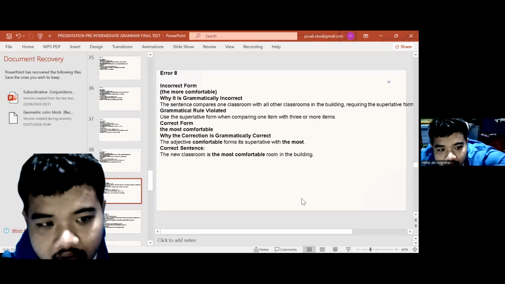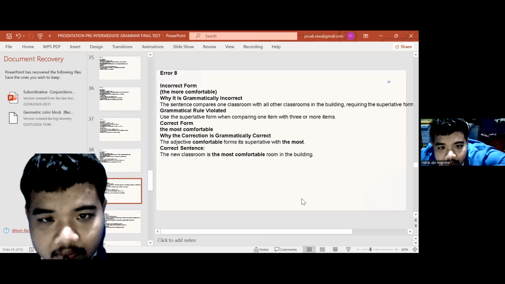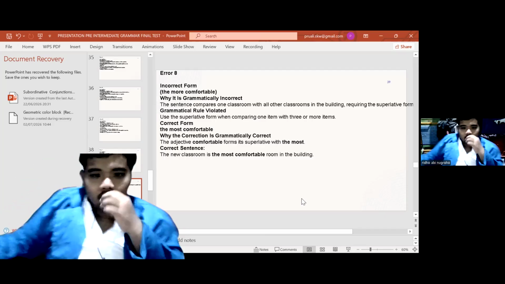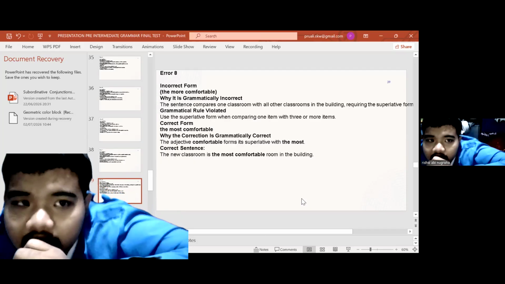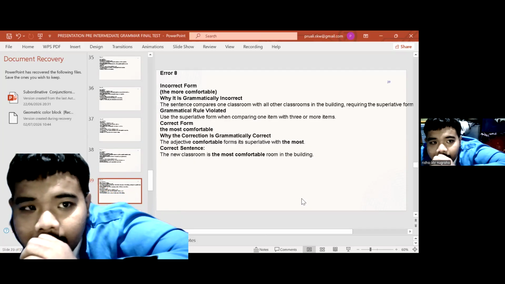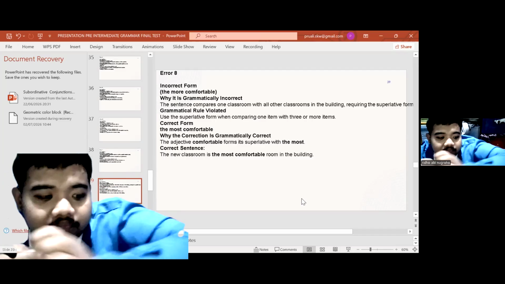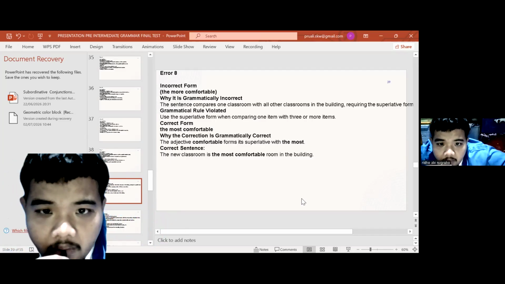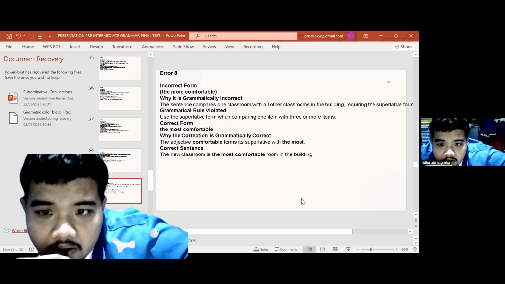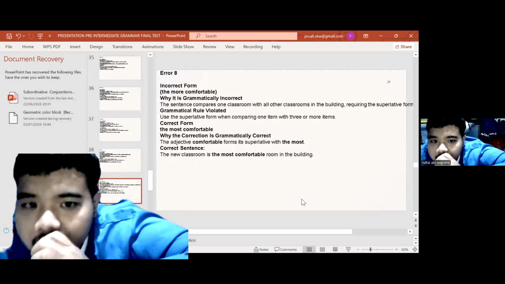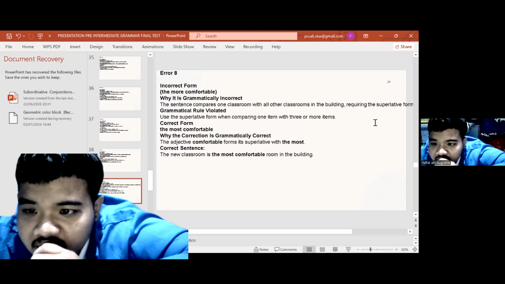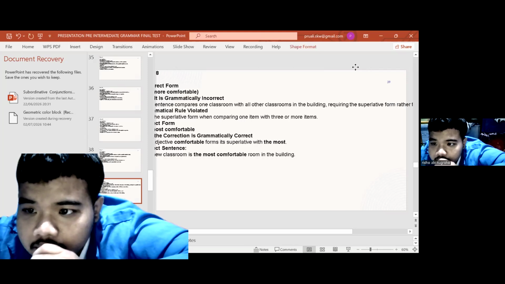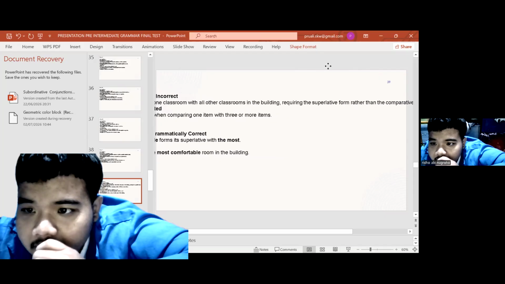Incorrect form, number 8: "the more comfortable." Why is it grammatically incorrect? The sentence compares one classroom with all other classrooms in the building, requiring the superlative form rather than the comparative.